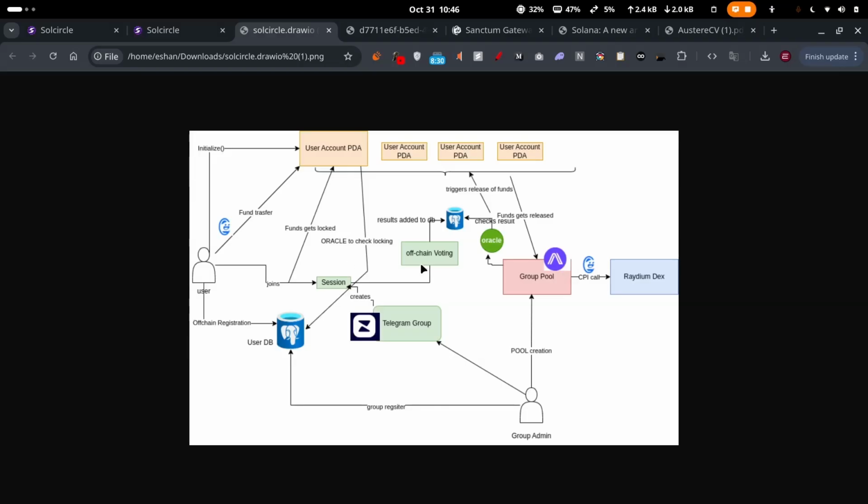After that, we do off-chain voting. We kept it off-chain to reduce the cost of doing it completely on-chain. Every time someone has to vote, they need to sign, to make it faster and cheaper. We kept the voting off-chain, but the voting resolution happens through an oracle to make it completely transparent.